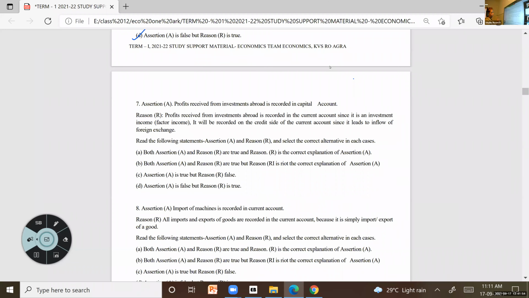Okay, now all of you heard the question. What will be the answer? Put it in the chat box. Here profits they have given. First thing you have to decide, profit will come under which account? Decide that. Then for the reason, see whether it is correct.